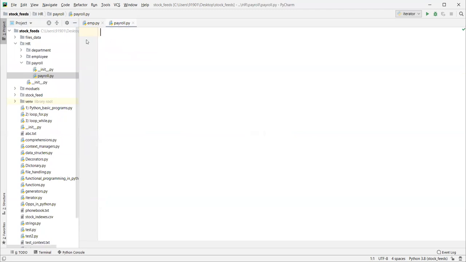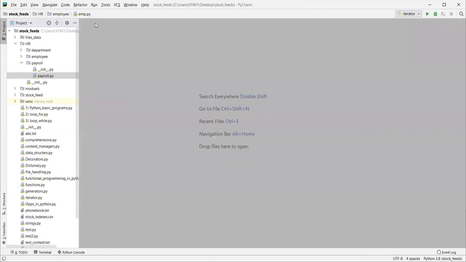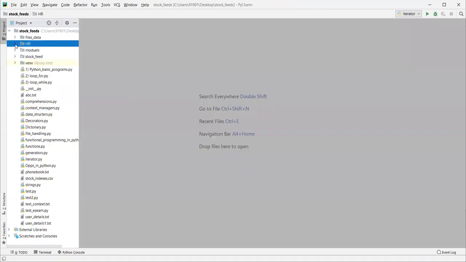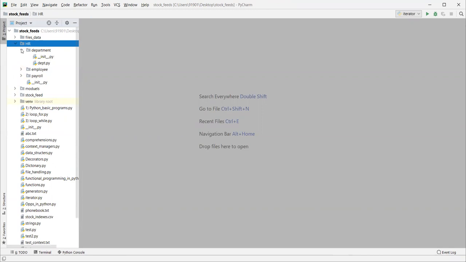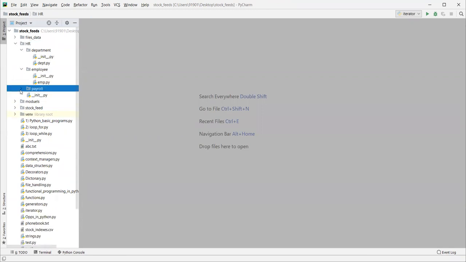So totally, our HR management structure is ready. We have a department sub package, an employee sub package, and a payroll sub package.